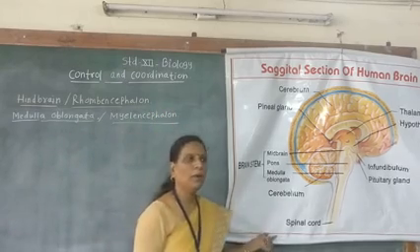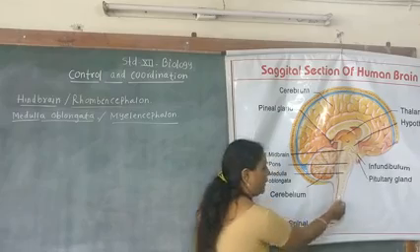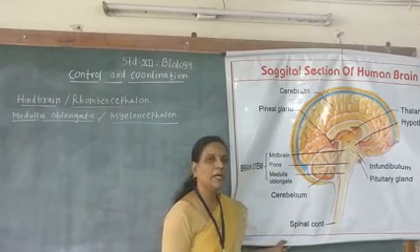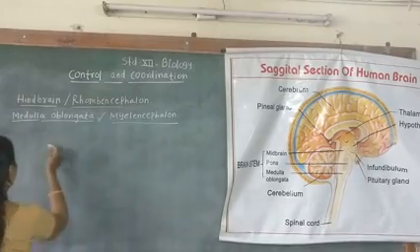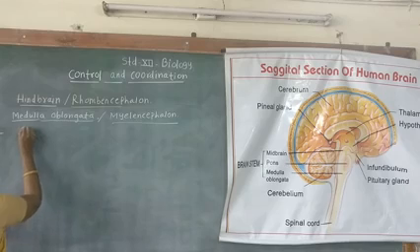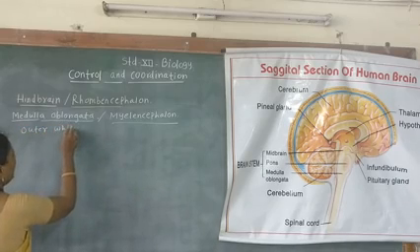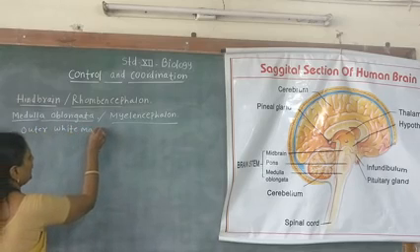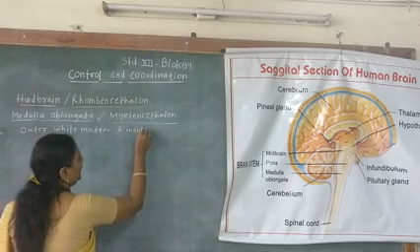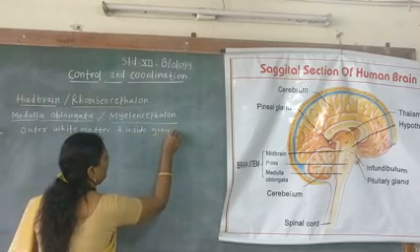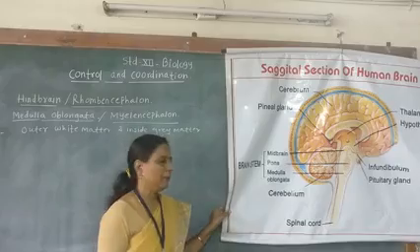The medulla oblongata is present below the pons varolii, and posteriorly it continues as the spinal cord. It mainly consists of outer white matter and inside grey matter.